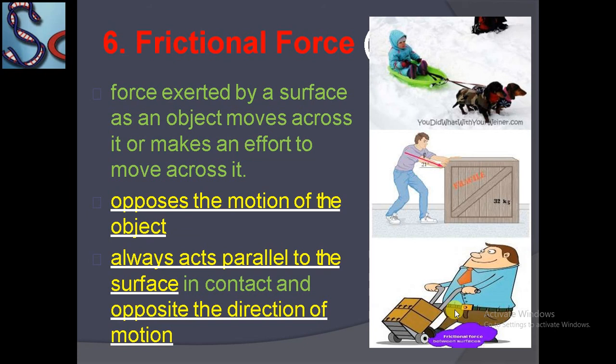It always opposes the motion of the object, like the air resistance. It always acts parallel to the surface in contact. Every surface produces the frictional force, always in the parallel direction but opposite to the direction of the motion. You are moving forward, frictional force is moving you backward. While you are walking, it's also because of friction. Got it? Thank you. In the next lecture, we will discuss non-contact forces.